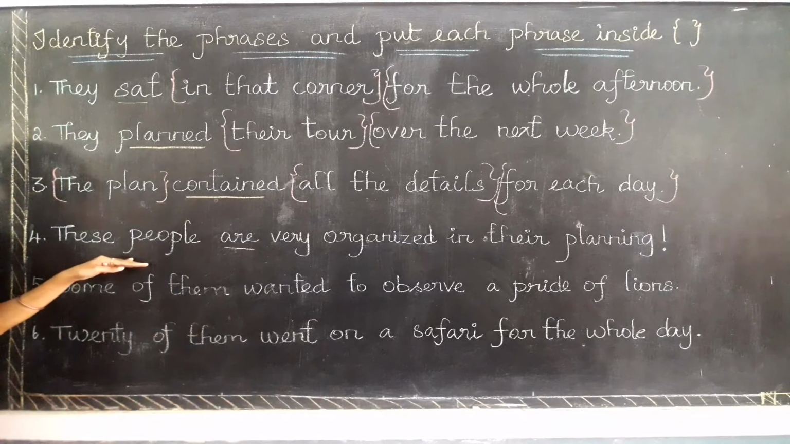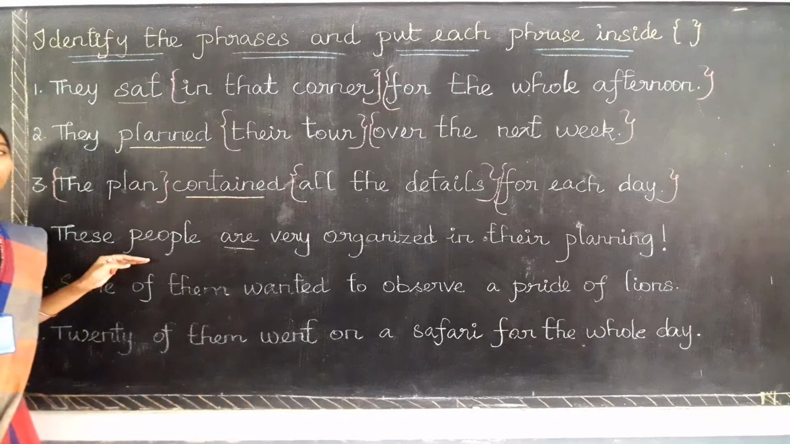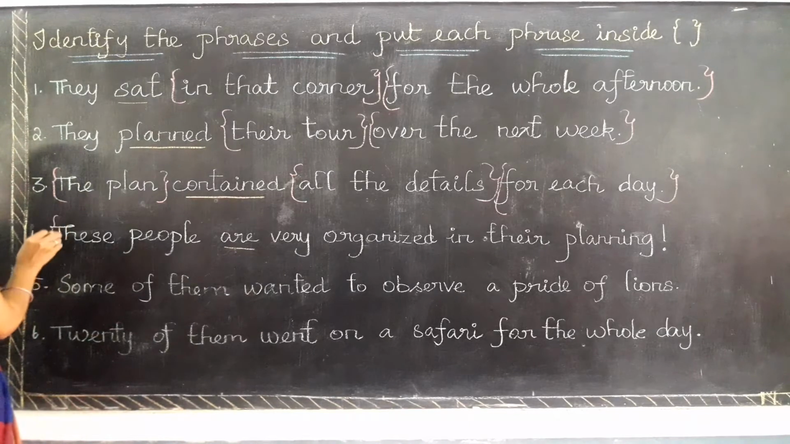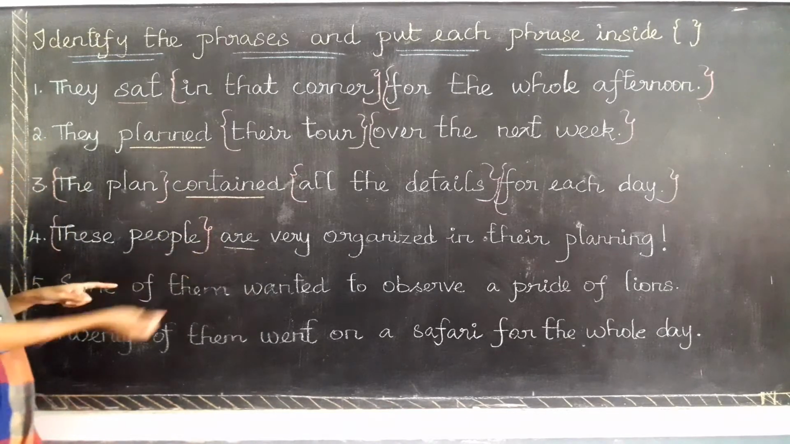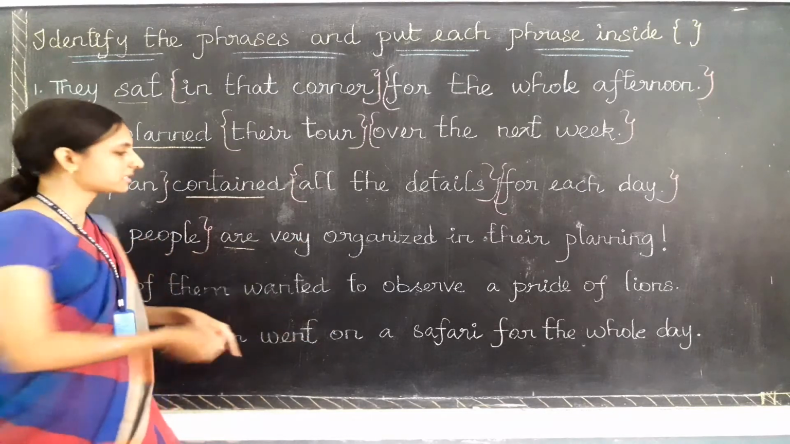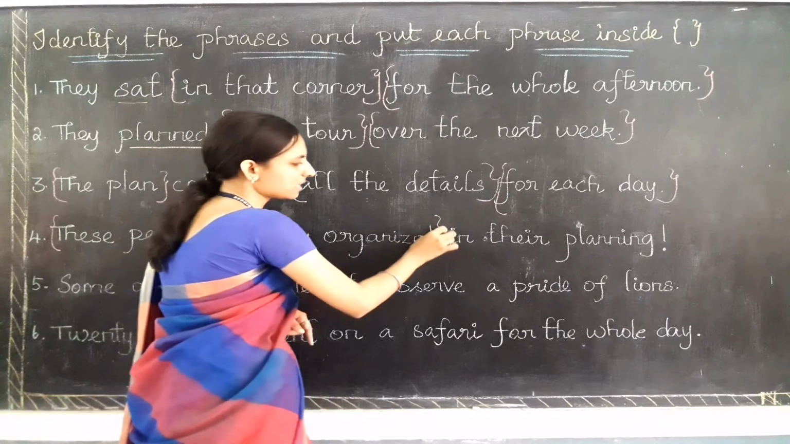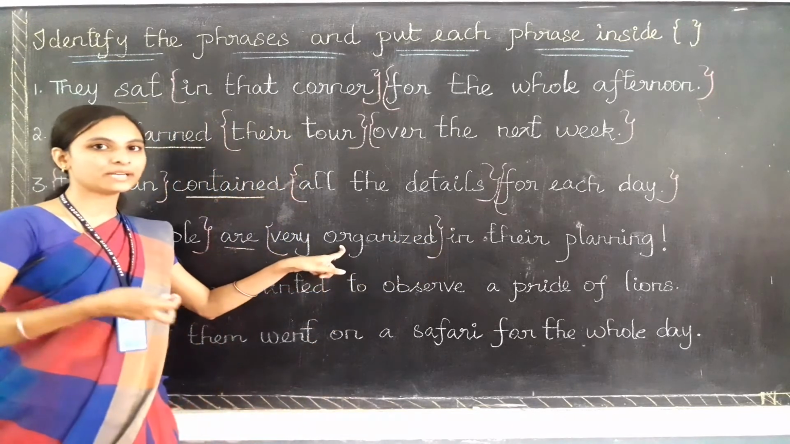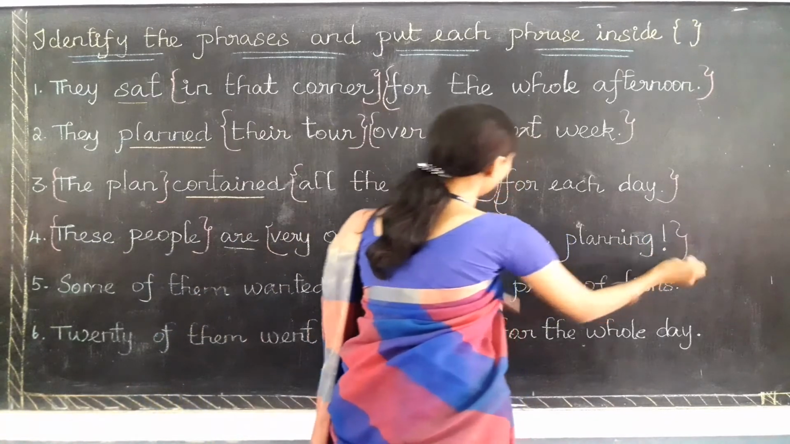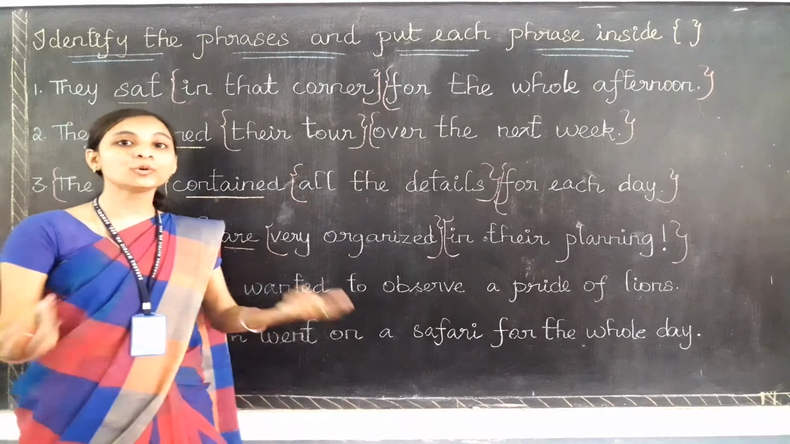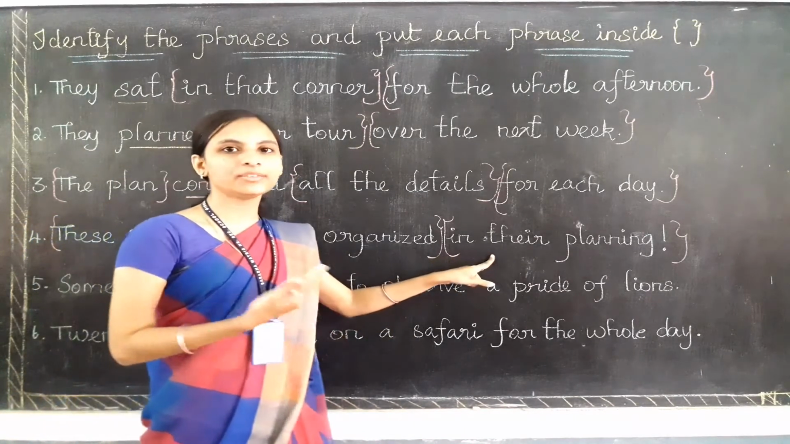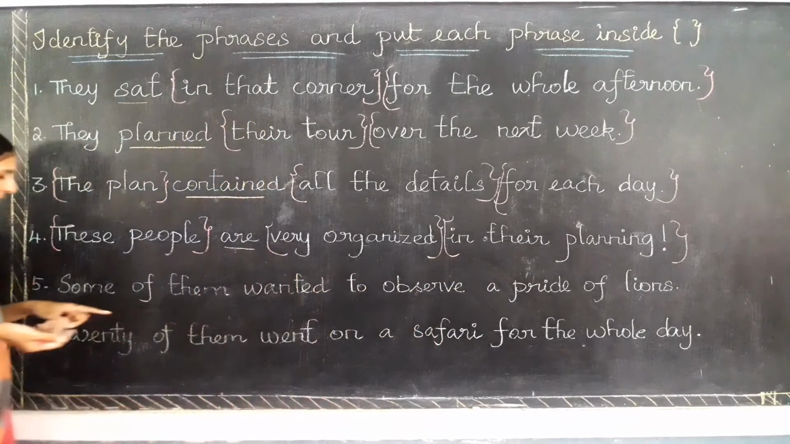These people means, can you find which type of people they are? Exactly which people are they talking about? No, we don't know. So if we don't know the exact subject, that is also a phrase only. So these people is a phrase, and very organized is also a phrase. There is no subject and no verb. And finally, in their planning. Whose planning? We don't know. There is no subject and no verb, so it will be a phrase.